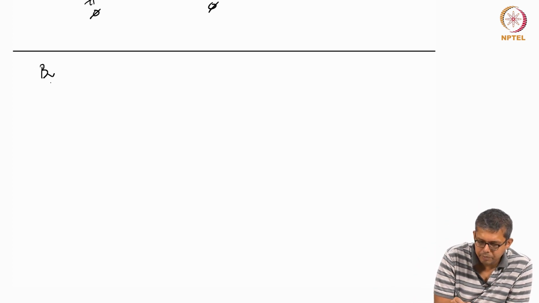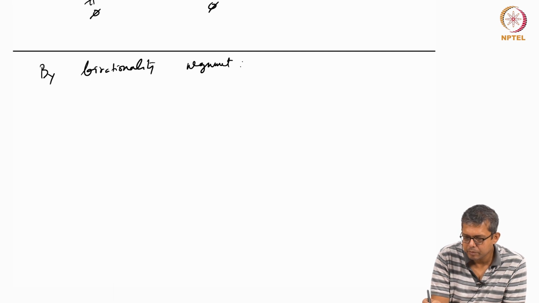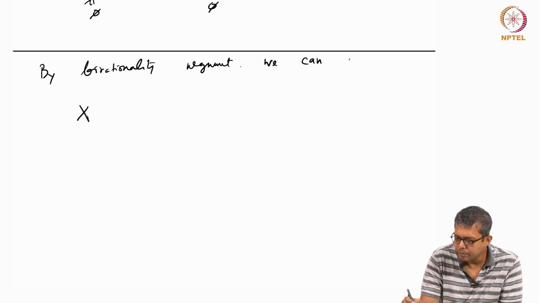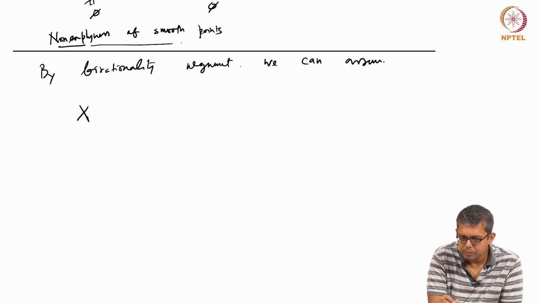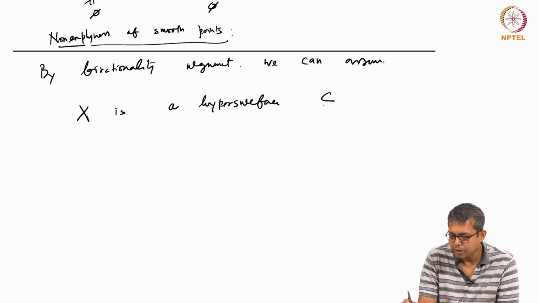So by the argument of birationality, we can assume this is a non-emptiness result, non-emptiness of smooth points, where X is a hypersurface in n plus 1.